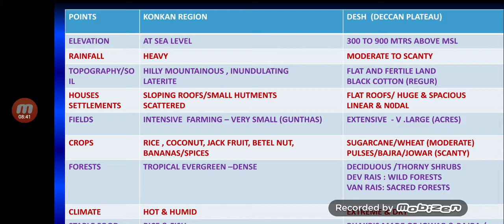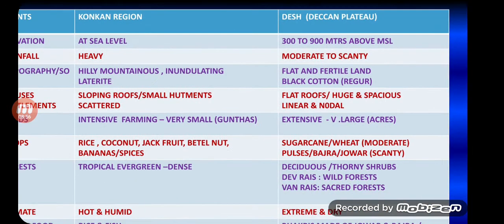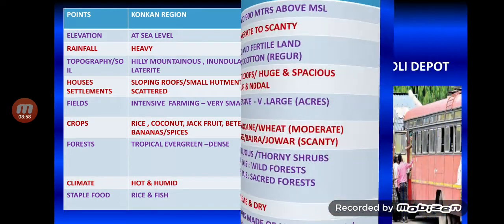Coming to the staple food, owing to all these conditions, rice and fish is the staple food of the people in the Konkan region, whereas bhakris, which are made of jowar and bajra, and plenty of pulses, is the staple diet of the people in the plateau region. Now, let's move on to the next slide.